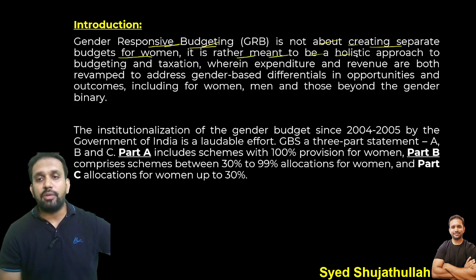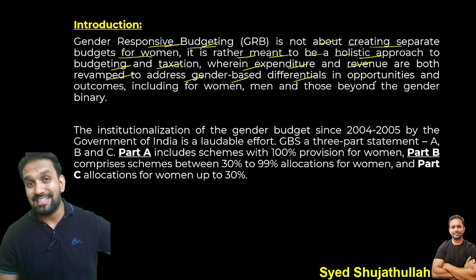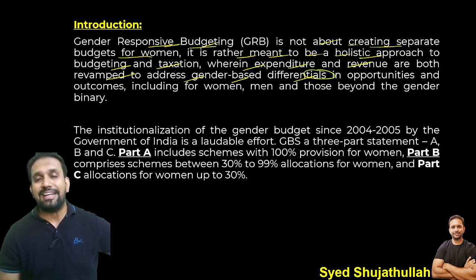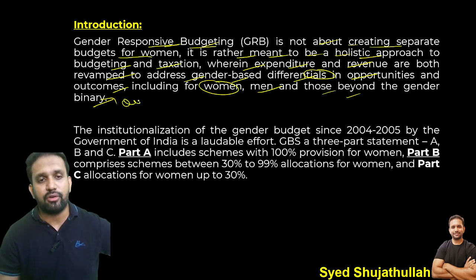It is rather meant to be a holistic approach, an overall approach to budgeting and taxation, because of which expenditure and revenue are both revamped to address various gender based differentials. Wherever gender related problems are there, we have to take care of them with the help of gender budgeting and convert the differences or gaps in opportunities and outcomes. It includes not only women; in many countries it is being done for men also, for those beyond the gender binary, and the queer community also.